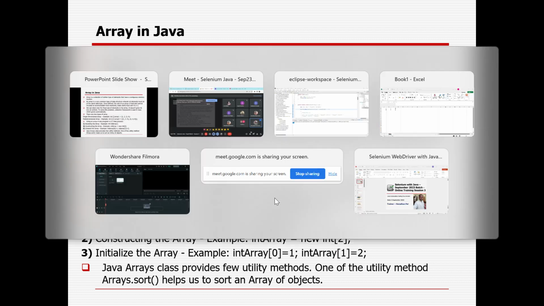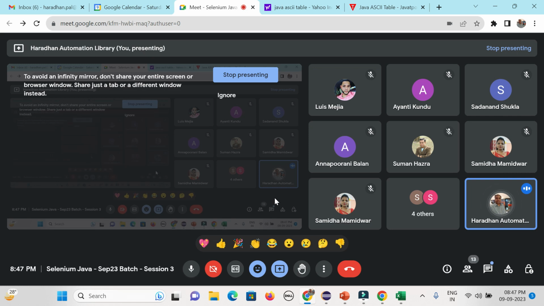That is the drawback. You have to define the size. That drawback will be solved using the Java collection, where you no need to define the size at all. Just you need to add the variable value. Say maybe 5, so it will automatically give the count size as 5. In case you are adding 10, it will automatically give the size as 10. That is the way it will work to handle this problem. But here, without size it will never work. It will throw you an error.